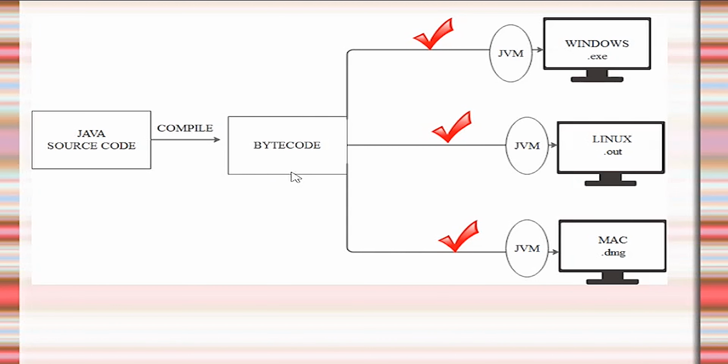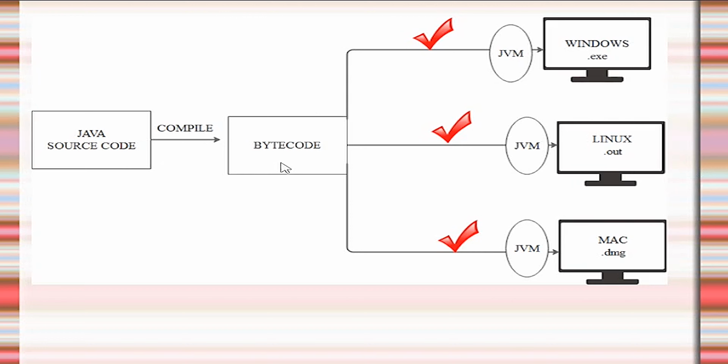Bytecode can be understood only by the JVM, which means Java Virtual Machine. A machine can understand only machine code.